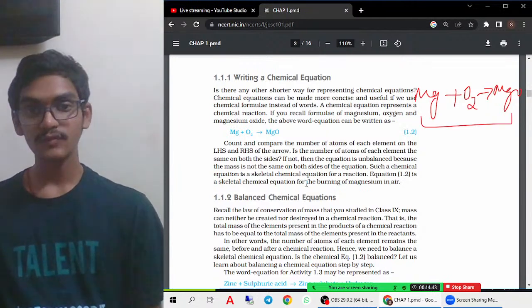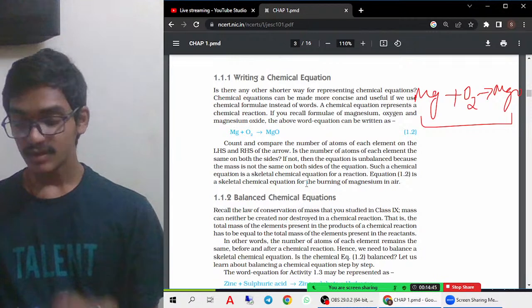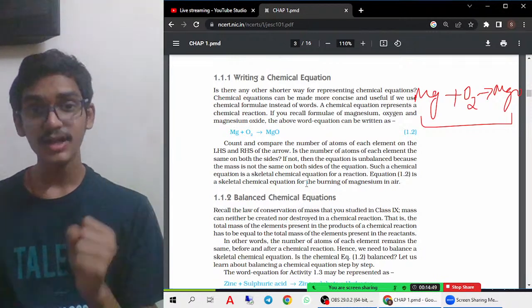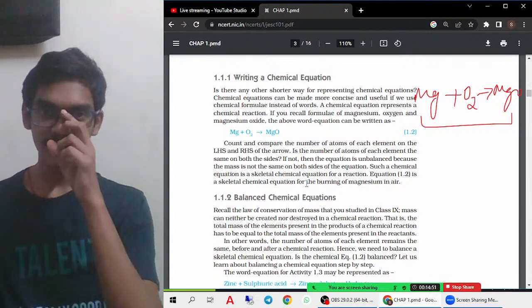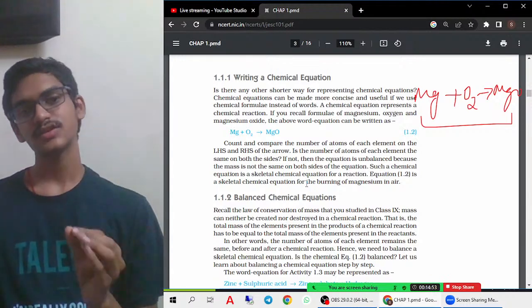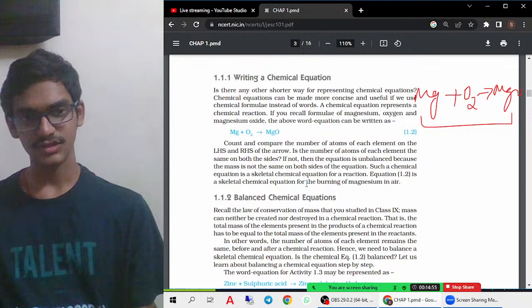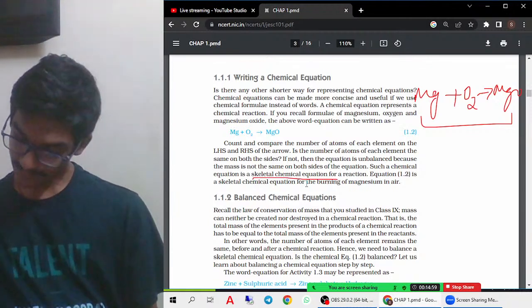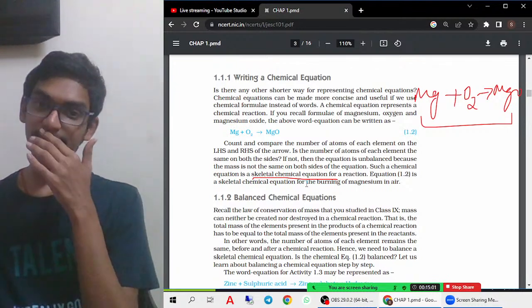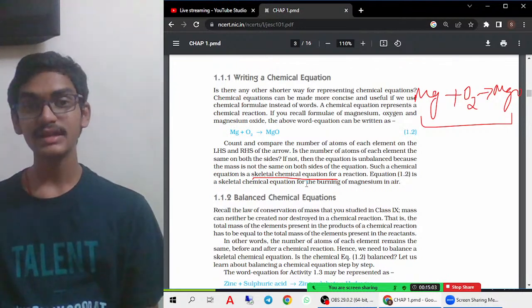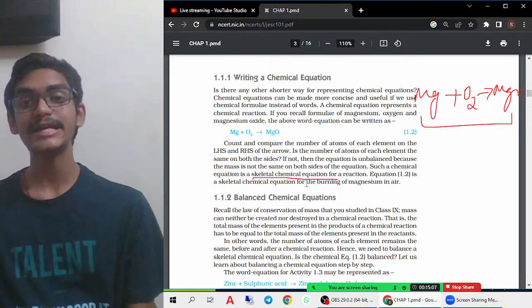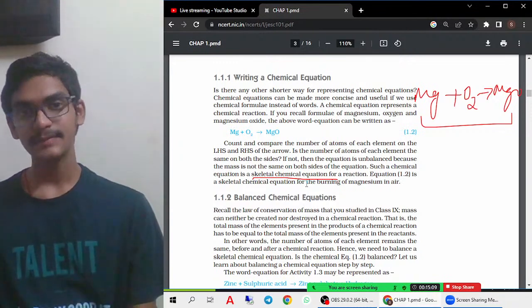So those kind of equations which are not balanced are called skeletal chemical equations. So unbalanced chemical equations are called skeletal chemical equations. Okay, if you see, it is given here. That means what is actually a skeletal chemical equation? That means atoms of elements on both the sides, that is left hand side and the right hand side, are not equal. Then that is called a skeletal chemical equation.